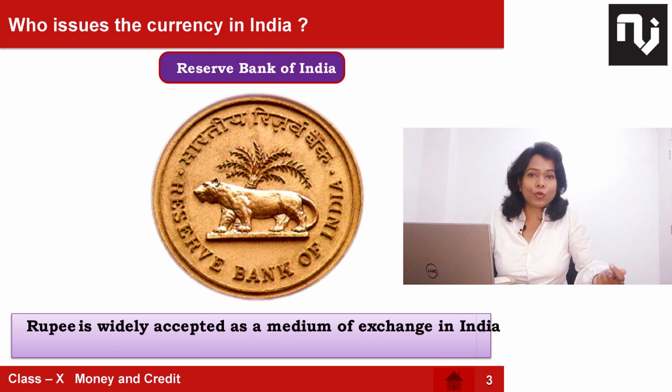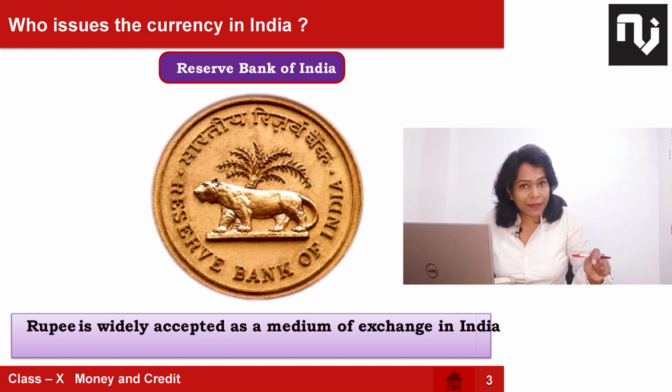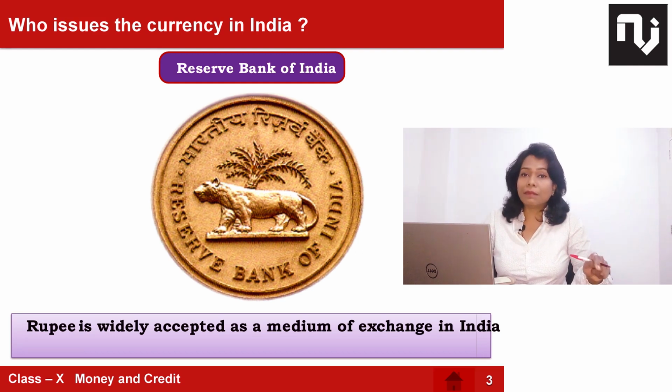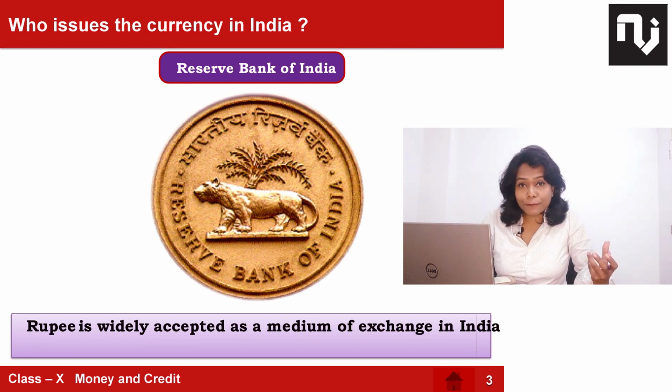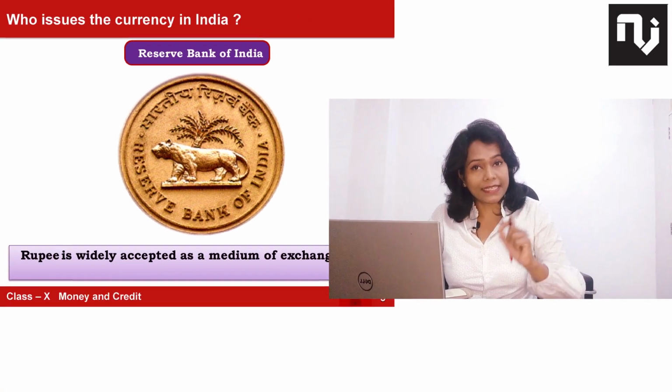People are using that currency to live in that particular area. As you know, the rupee is a widely accepted currency in our country and in Nepal also, and it is being printed by the one bank which is the only national bank in our country, called the Reserve Bank of India, known as RBI. So RBI is the national bank of our country, which has the authority to produce currency. That is why RBI's logo is there, and the governor signs the note. You must have seen it. In every note there is a sign of the governor of RBI.